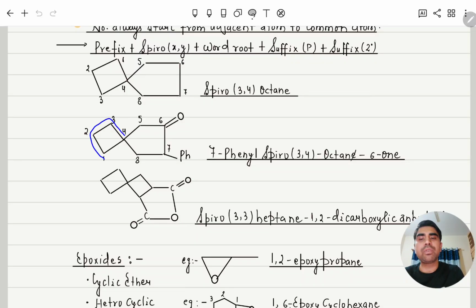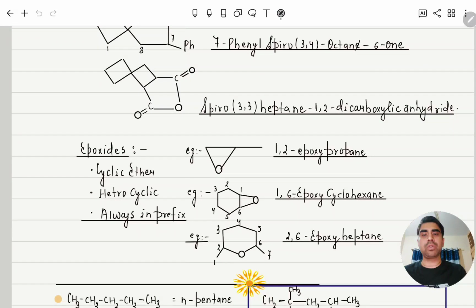So 1 2 3 4, yes, from 4 we will go this way so that we can give a smaller number at least. So 4 5 6 7 8. So it is coming 7 phenyl spiro 3 comma 4 oct 6 one, E will be cancelled since here it is one. Similarly you can define this one also.